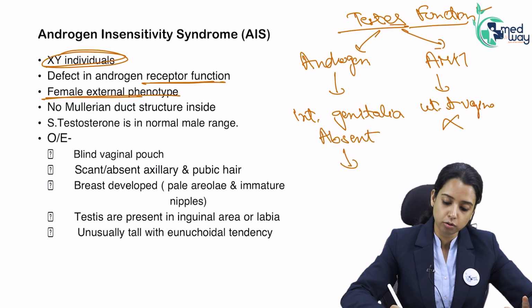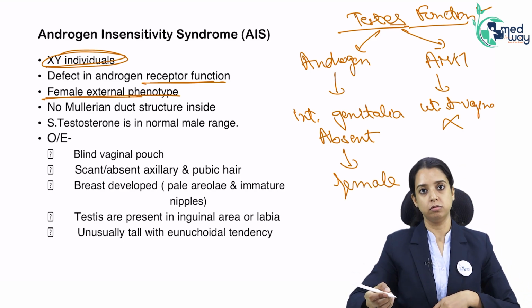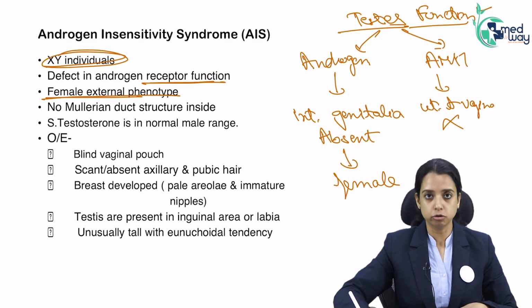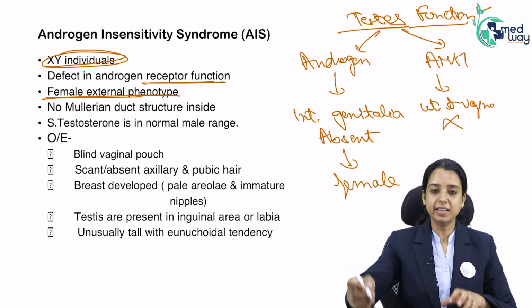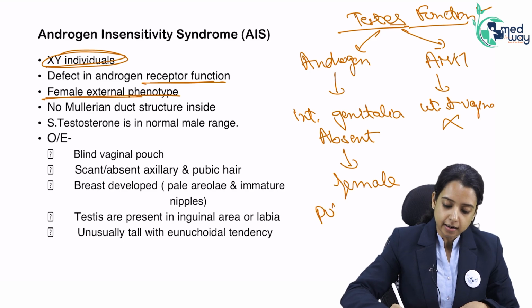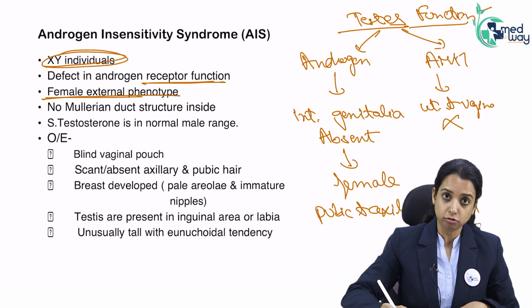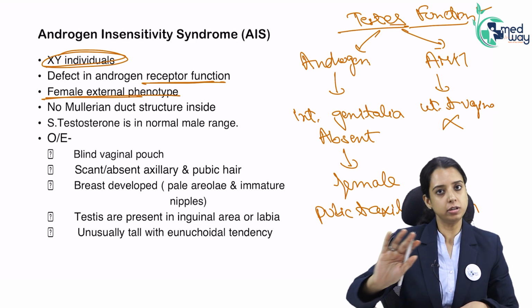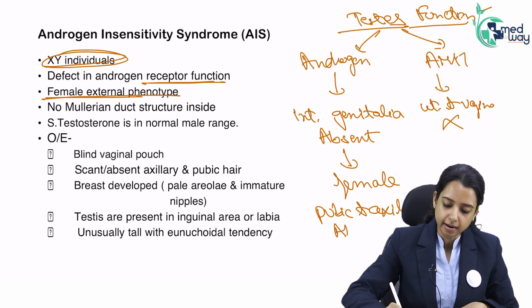Externally, they will look like female, because looking like female needs no hormone, but looking like male needs androgen. Since the receptor is not working, it will look like female. One catch here is pubic and axillary hair. Pubic and axillary hair, I have told you, is a function of what? Adrenal androgens. Since adrenal androgens are being secreted, but again, there is receptor defect, pubic and axillary hair are absent.